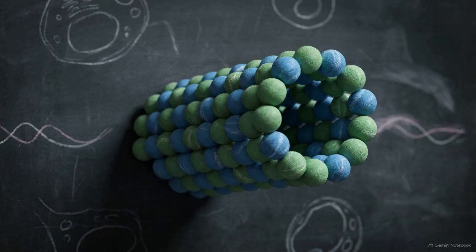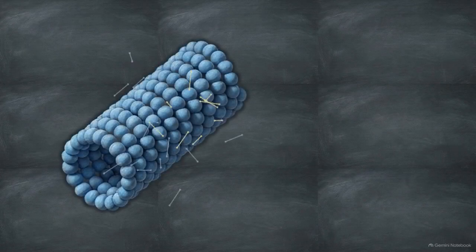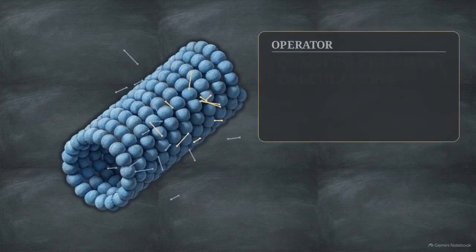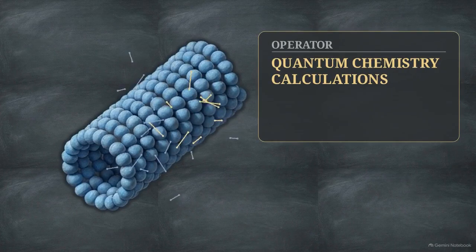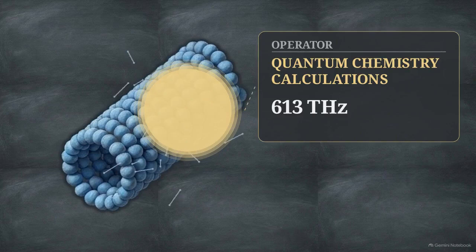To find that mechanism, researchers led by Travis Craddock shifted the empirical observable away from general neural membranes and looked directly at tubulin, the protein subunits that form structural microtubules inside neurons. This model maps a specific operator, quantum chemistry calculations of collective dipole interactions. It highlights oscillations occurring at a precise frequency band of 613 terahertz.